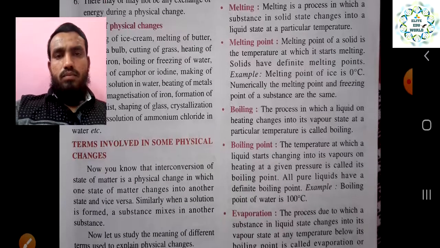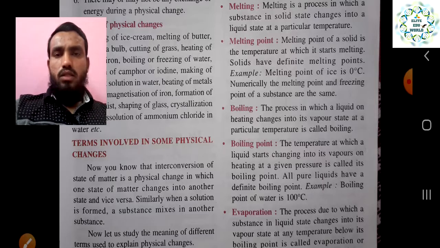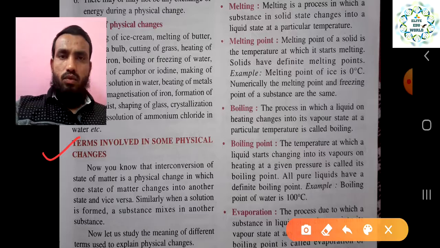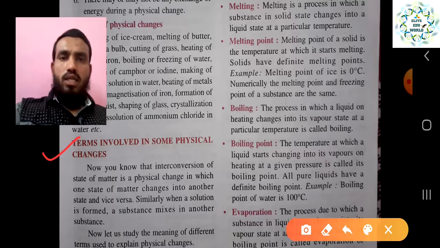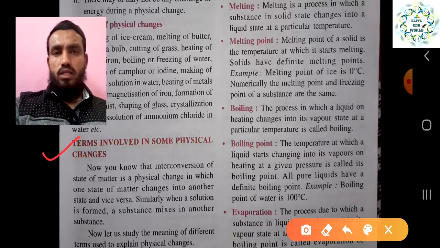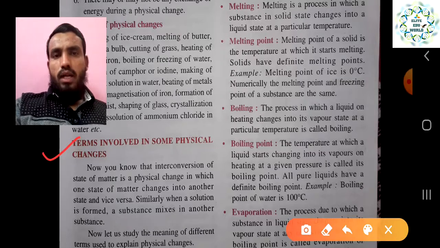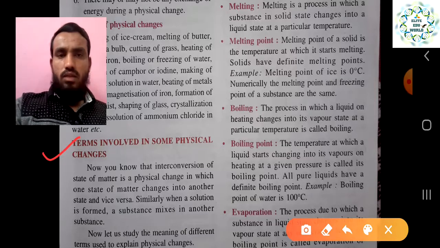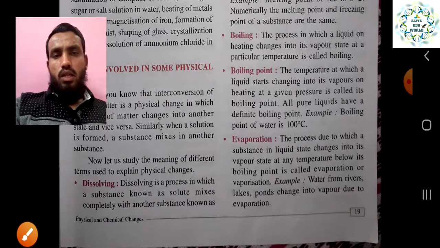Now these are some characteristics we have seen. Now the terms involved in some physical changes. As we have said, after applying some force or changing the environment, the change will happen. So what are the terms involved in physical change? Now you know that interconversion of the states of matter, from solid to liquid, from liquid to gas, is known as a physical change, and similarly vice versa. Similarly, when a solution is formed, when one substance is mixed into another substance, it is also a change.